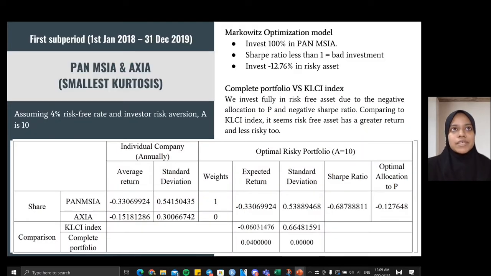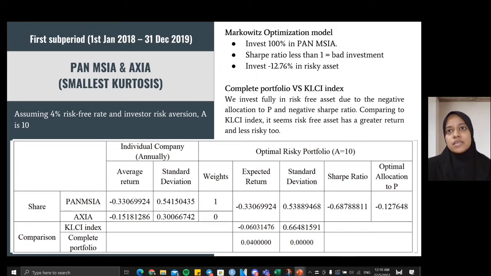For the first sub-period, one of the portfolios we have is using smaller kurtosis, and from the descriptive statistics that we found, the companies we have chosen for this portfolio is Pan Malaysia and Axiata. And from these 2 companies, we use Markowitz optimization model to see the weightage and the proportion that we need to invest. And it turns out we will invest 100% in Pan Malaysia.